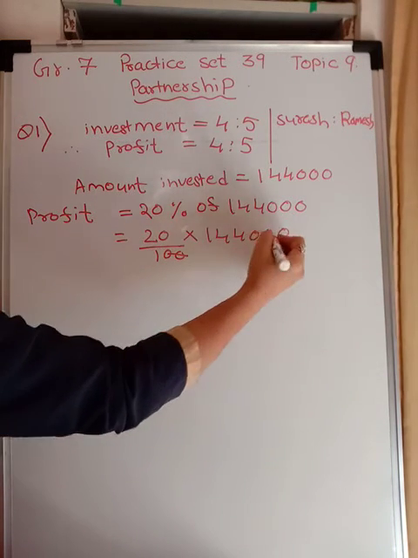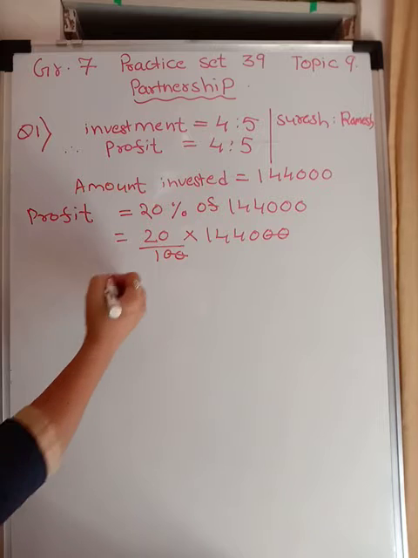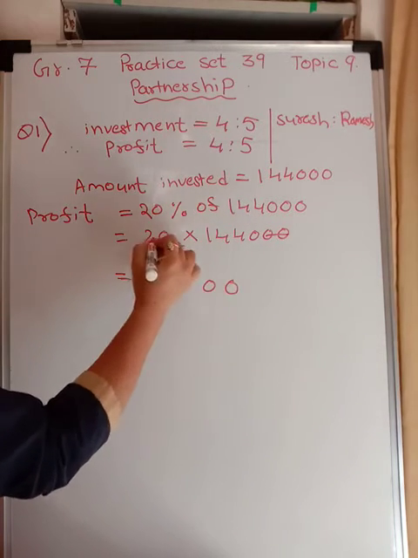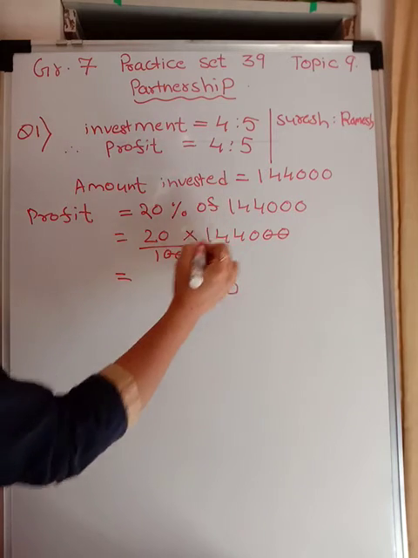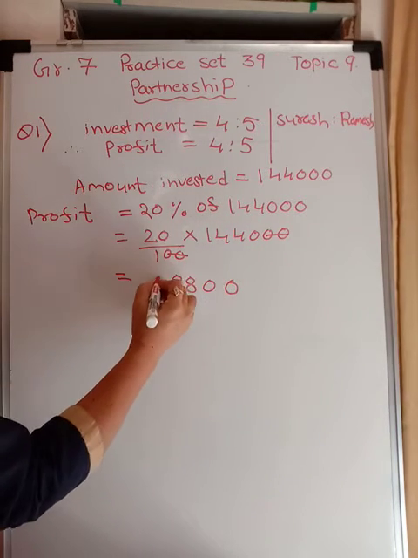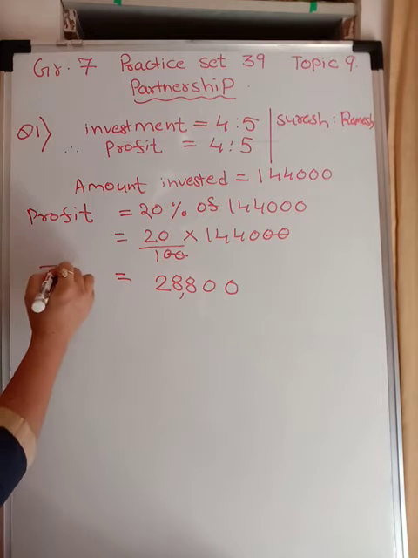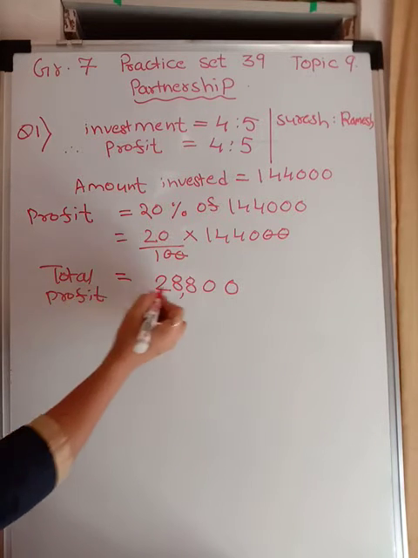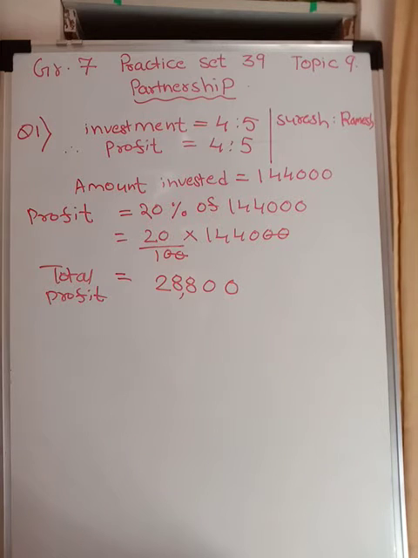Two zeros cancel. 2 fours are 8, 2 fours are 8, 2 ones are 2. So total profit they got is 28,800.